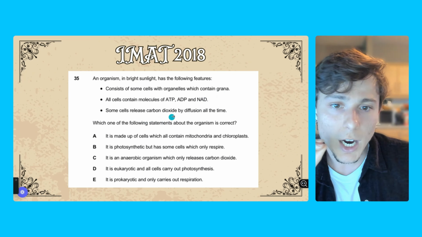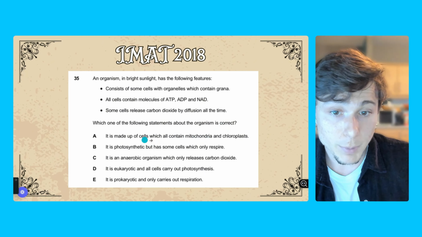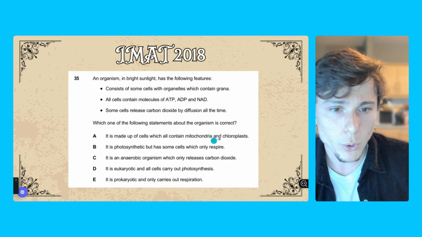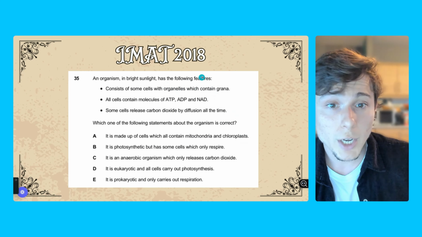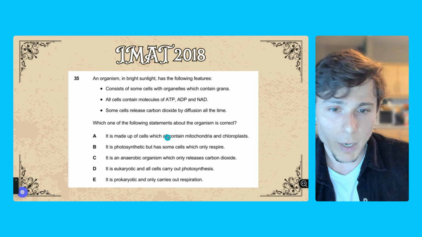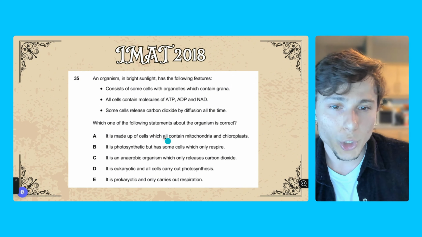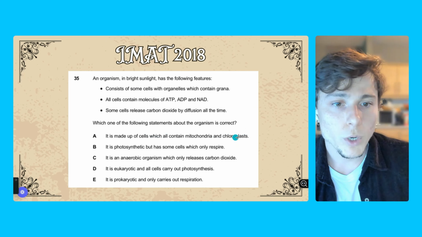Some cells release carbon dioxide by diffusion all the time. Okay, letter A: it is made up of cells which all contain mitochondria and all contain chloroplasts. Remember, if you're talking about a plant, not all cells contain chloroplasts. In the last biology video I recorded, I was talking about red flags. Words like "all" usually tend to be wrong because biology is full of exceptions. This is one of the exceptions as well.